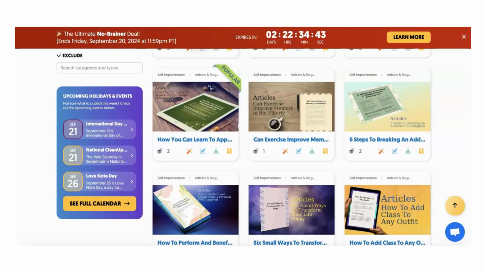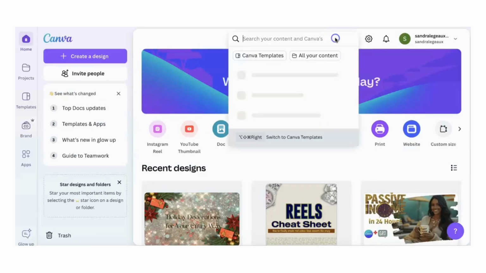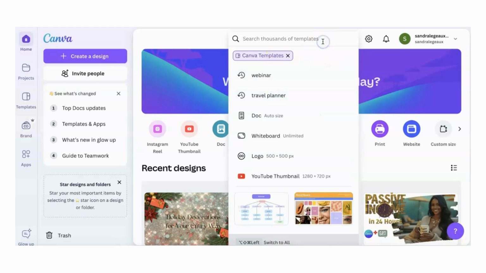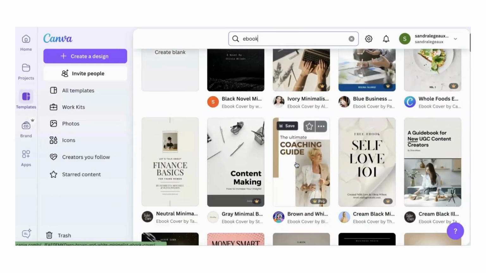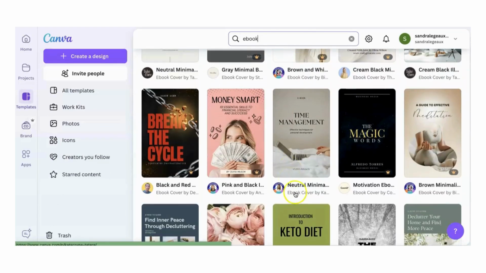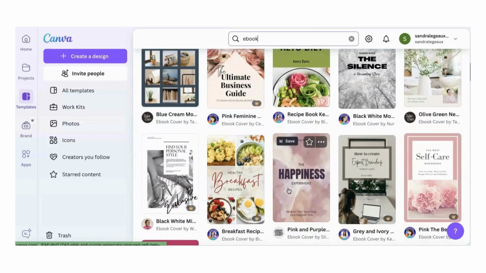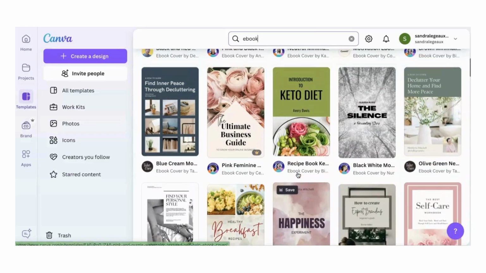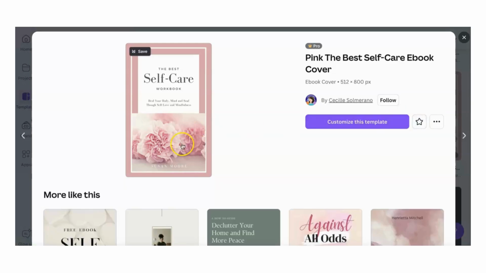You can, of course, go into Canva. And you can type in Canva templates and you want an ebook. Okay, now you can go here and find an ebook that you can use. I like really simple things. Sometimes things can become overcomplicated. Here's a self-care one, just like we saw in the PLR section.